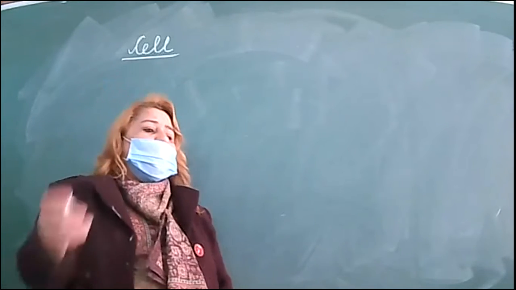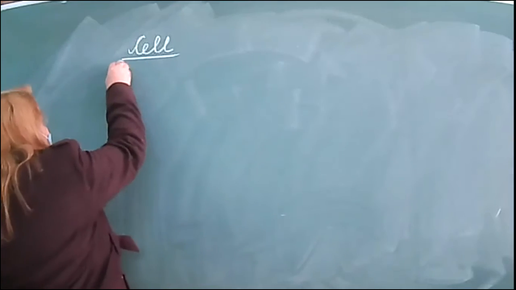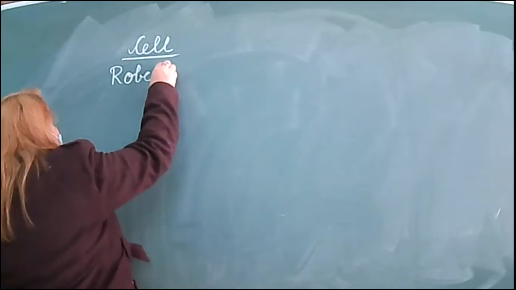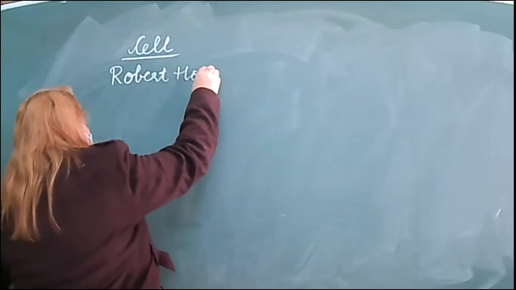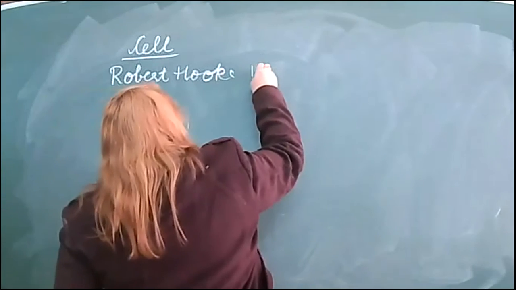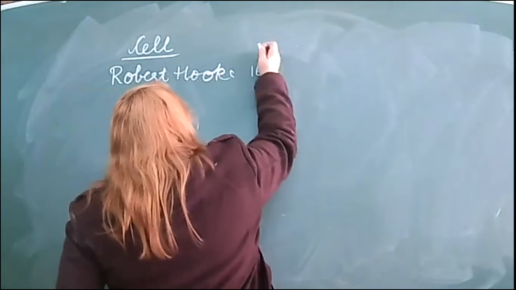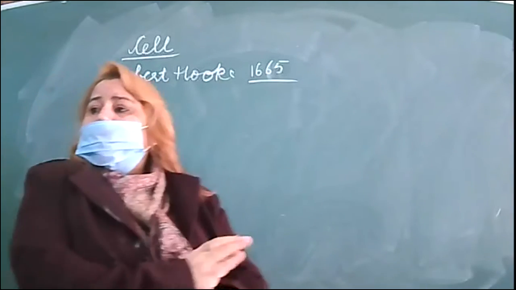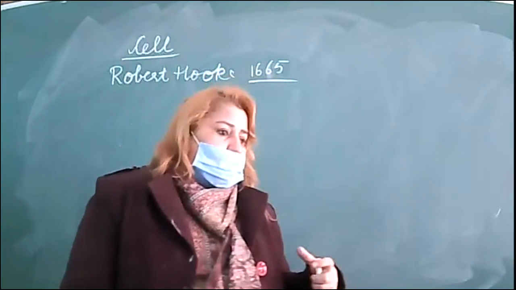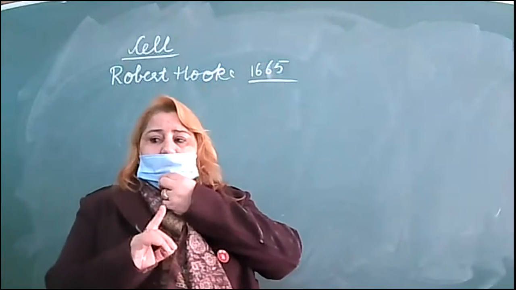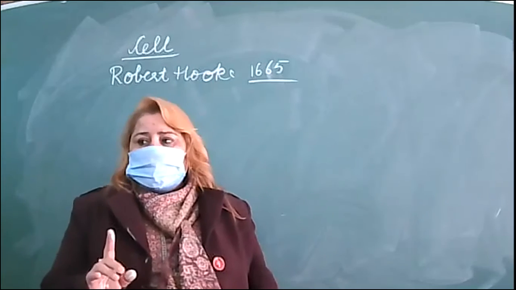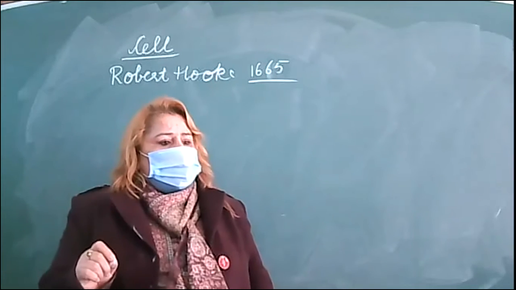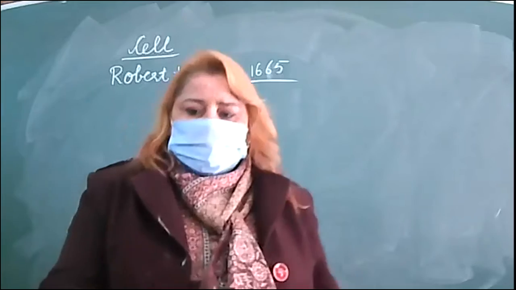So who discovered the cell? In 1665, he discovered it in a slice of cork. Slice of cork means the bark of a tree. The revision for it was in the previous chapter. Slice of cork, that's the bark of a tree.